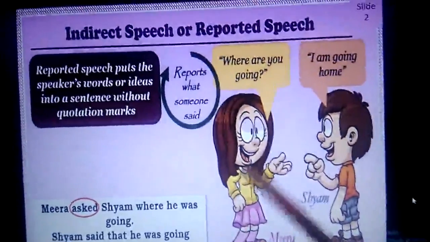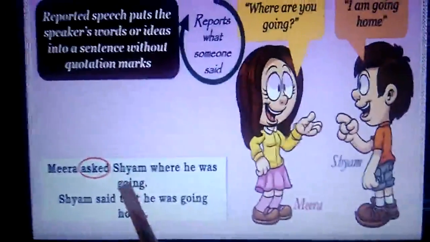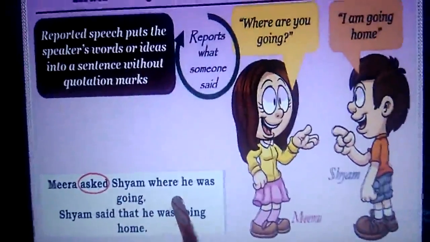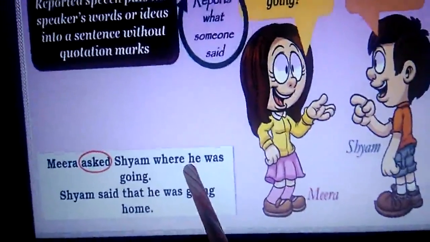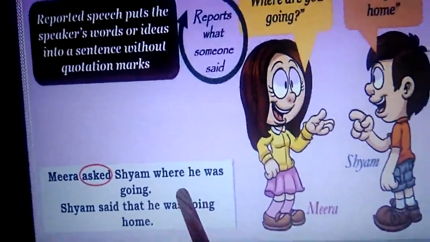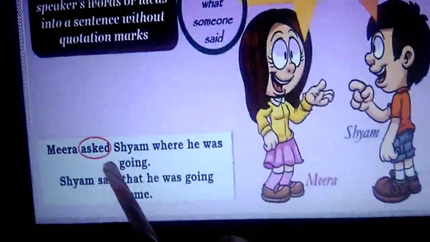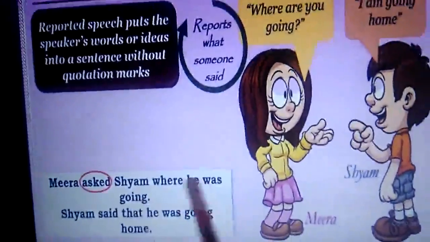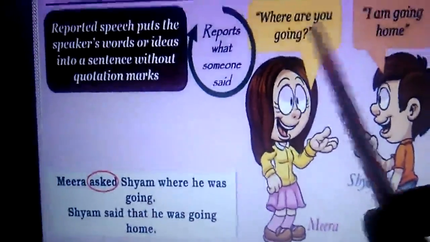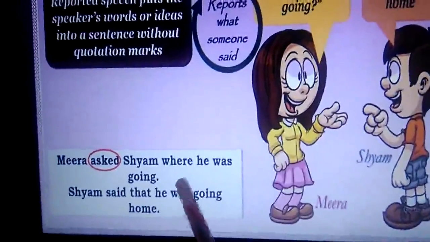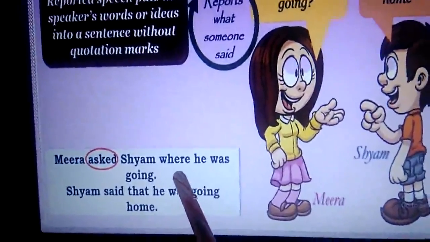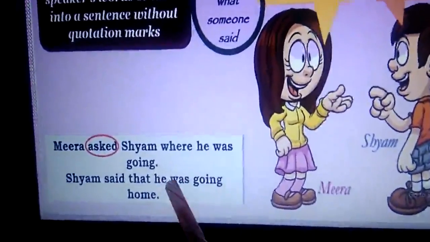See the same conversation we have reported in indirect speech, but with a slight change. We have not quoted the exact words here. Instead, we have reported what was said by the speaker. Here, Meera asked Shyam where he was going. Here, we are not quoting the exact words of the speaker. Instead, we are trying to paraphrase them and report what was spoken by the speaker.